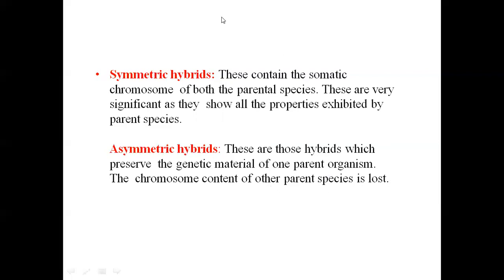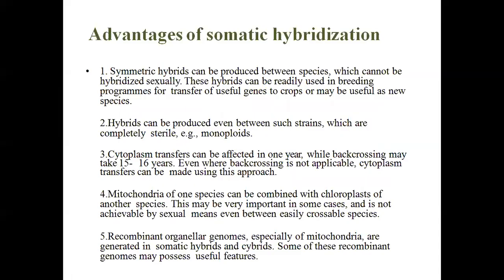Okay, so symmetric means fusion between the two nuclei. Asymmetric means one nucleus will be lost, a single nucleus will be in the hybrid. So here are some advantages of somatic hybridization. Somatic hybridization can be used between species which cannot be hybridized sexually. So those species are sexually incompatible, and there we can use somatic hybridization.